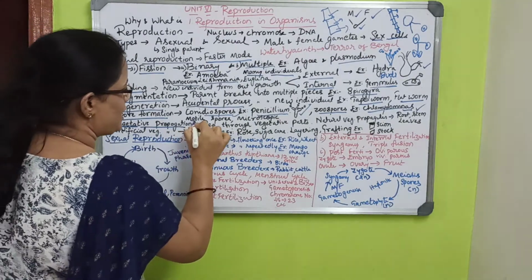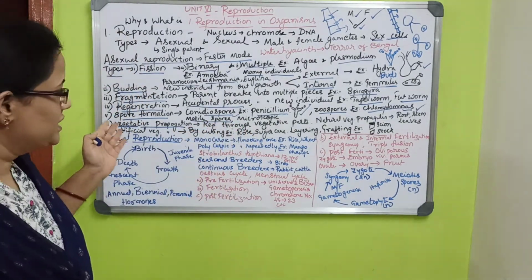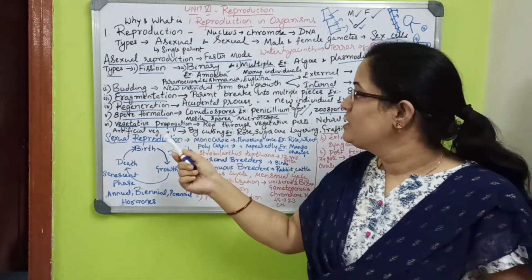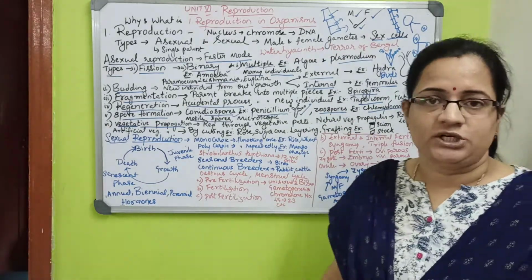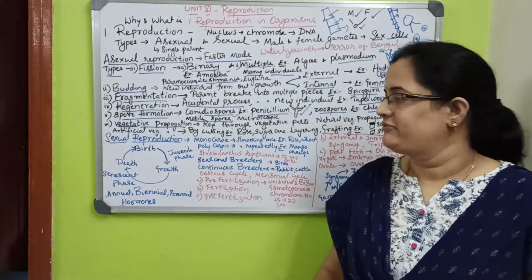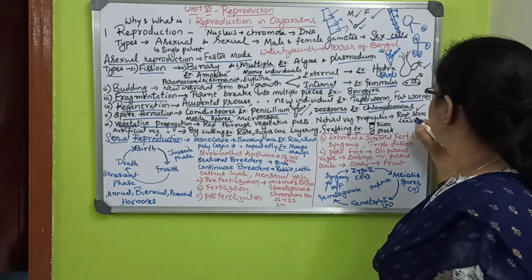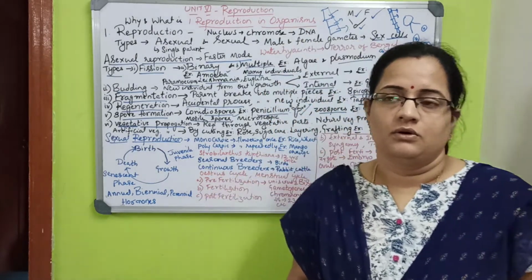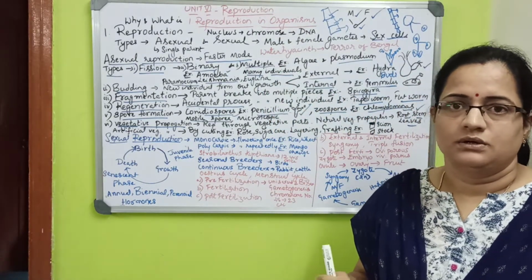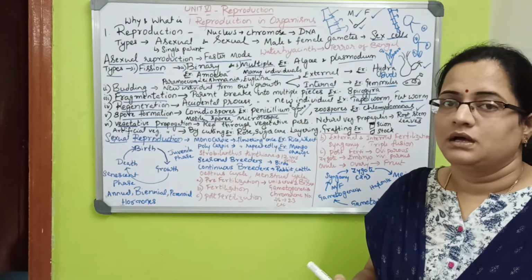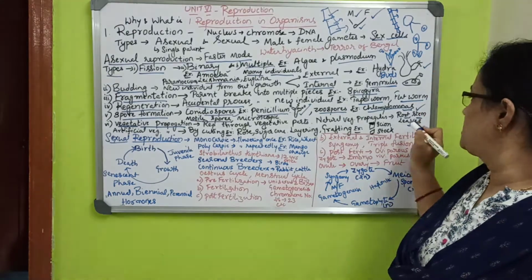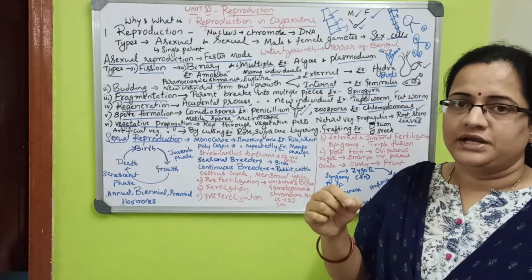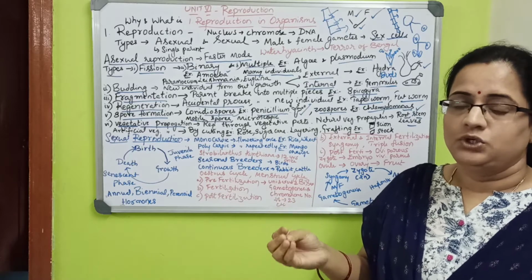The last one I am moving to in asexual reproduction is vegetative propagation. Many plants will undergo this vegetative propagation. These are reproduction through vegetative parts, meaning root, stem, and leaf will give a new plant. Suppose you cut a stem, a new plant will come for some plants. Roots also, like that, and leaves also. Suppose Bryophyllum: if it falls down and its edges touch the soil, a new plant will come.